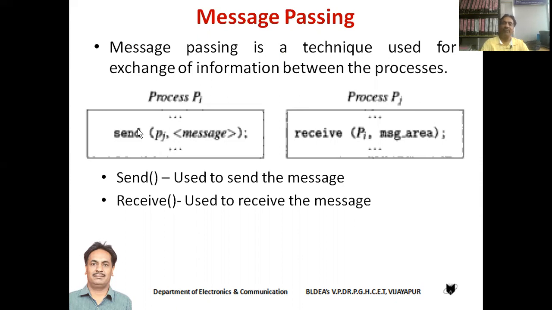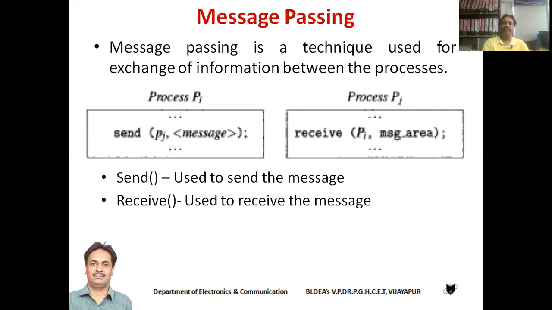Okay, students, here we have an example for message passing. We have two processes, say process PI and process PJ. Here process PI is sending the message, and process PJ is going to receive the message. To send the message, we use a simple instruction or system call called send. On the other hand, to receive the message, we have a system call with the name receive. We have two important instructions here, send and receive. Send is used to send a message, and receive is used to receive the message from another process.